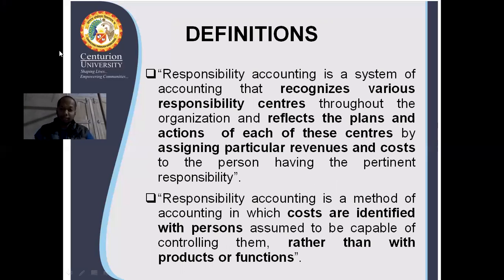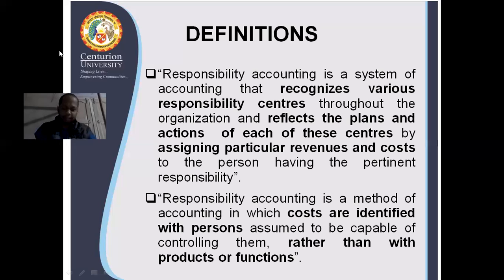You have to fix different responsibility centers throughout the organization and reflect the plans and actions, whatever plans and actions you are fixing. That is reflected by assigning particular revenues and cost. Whatever revenues and cost you are planning to reflect to the person having the responsibility. So that is all about it.